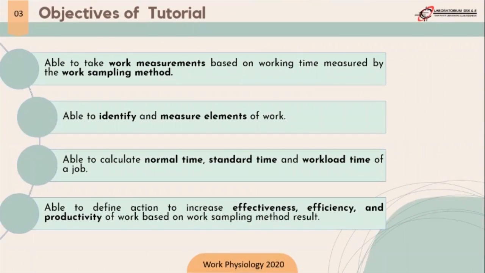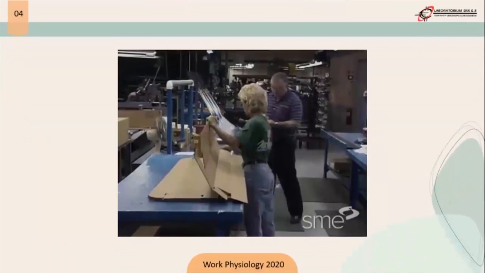First, to be able to take work measurement based on working time measured by the work sampling method. Second, to be able to identify and measure elements of work. Third, to be able to calculate normal time, standard time, and workload time of a job. And the last is to be able to define actions to increase effectiveness, efficiency, and productivity of work based on the work sampling method result. Let's look at the animation picture.